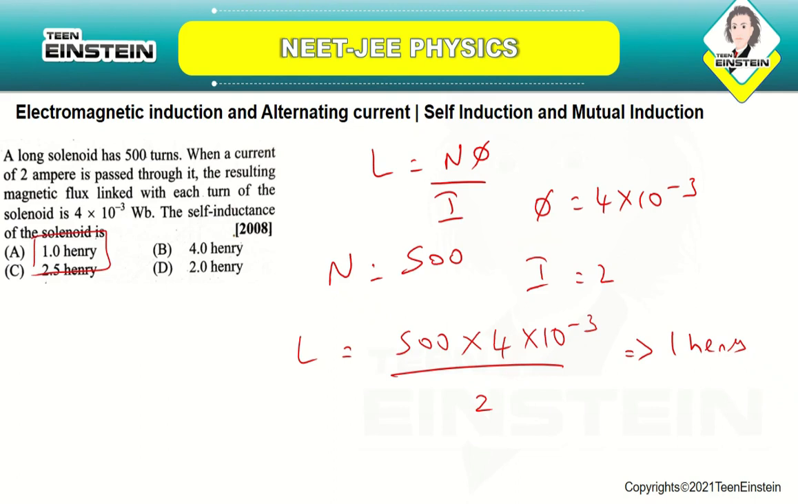Okay, we are just making use of the similar formula which we have used in the earlier problem to find out the self inductance. L equal to N phi by I, and they have given you the N value, the phi value and the I value. Just substituting, you are going to find out the self inductance, which is equal to 1 Henry. Okay, let us now move on to the next question.